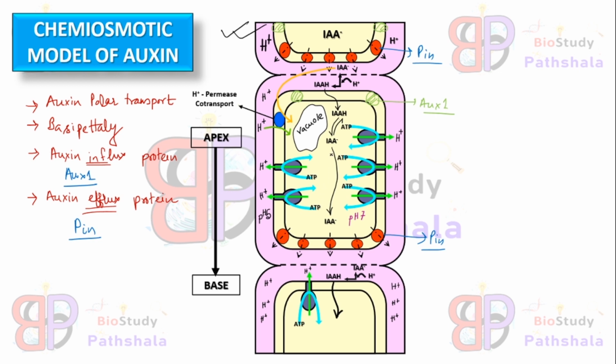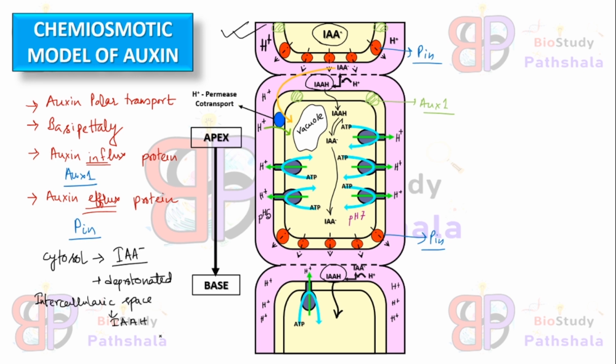Okay, so here you can see IAA minus is in the cytoplasm. That means the ionic form of indole 3 acetic acid is predominant in the cytosol. So we can write that in the cytosol IAA minus is predominant, right? And it is the deprotonated form. That means here the hydrogen ion is absent. But in the intercellular space you can see that IAAH can be found. So we can write that in the intercellular space IAAH is predominant and it is the protonated form, right?